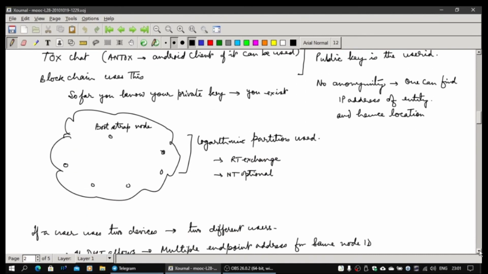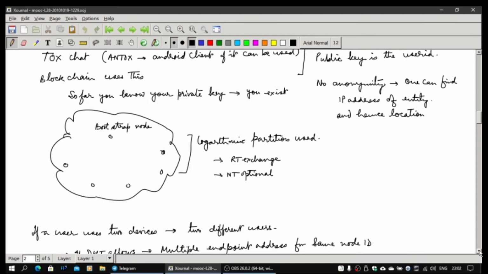So normally, the important thing is that with Tox, there will always be a bootstrap node which is programmed. So there is at least one node which is running, which is known to everybody. This comes hard coded. So when the system runs, it puts in its routing table only one entry by default, which is the bootstrap node. Since it is there, it starts doing routing table action. So it communicates to the bootstrap node, and the bootstrap node will send its own routing table back to you, and you will start populating it. Now you communicate to all these nodes, they will send their routing tables, and you will keep on optimizing. Okay, you will start creating logarithmic partitioning.